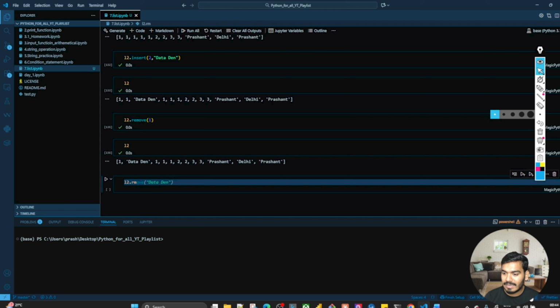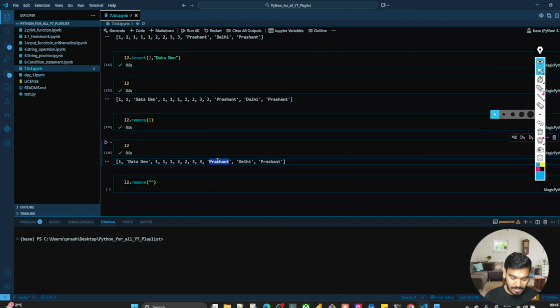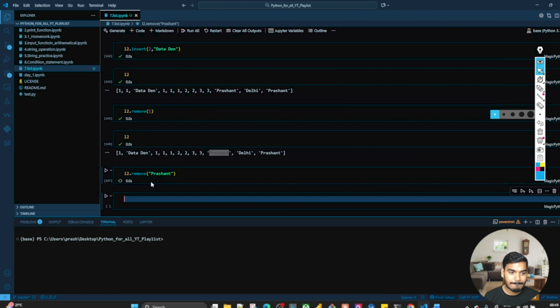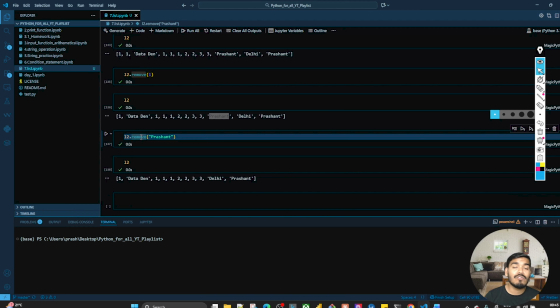Again, it's giving the hint, guys. Let me turn off this. Remove. Okay, and I'll write over here, let's say this Prashant. Okay, so L2. So under the remove, we write the element, not the index.